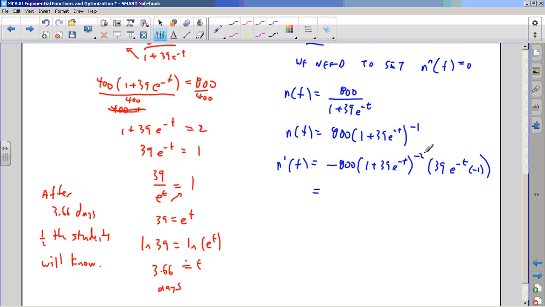The -2 is going to go on the bottom, and maybe use the quotient rule, which would have made that squared on the bottom anyway, which is okay. Negative 39 times -800 is this number here, 31200, and then e to the exponent -t. Notice that there is no spot where this is 0, right? Note, and we weren't asked for this, but there's no maximum.